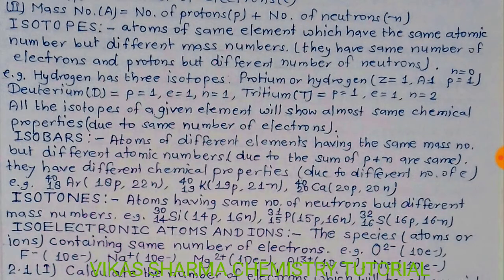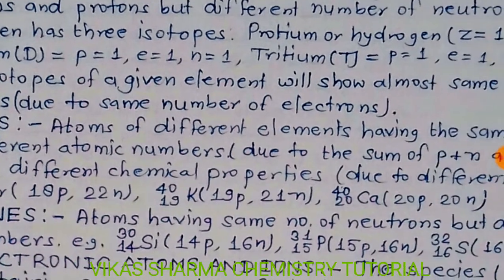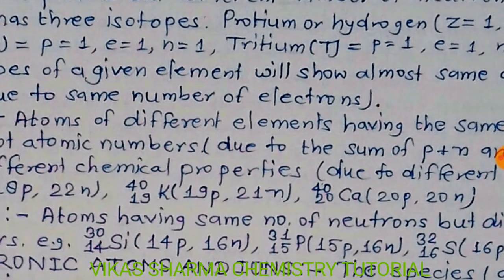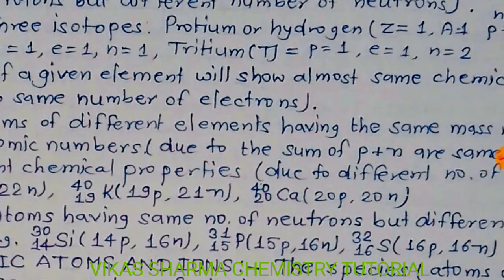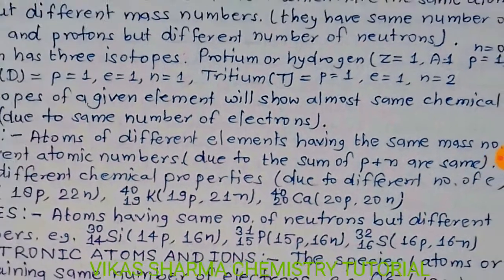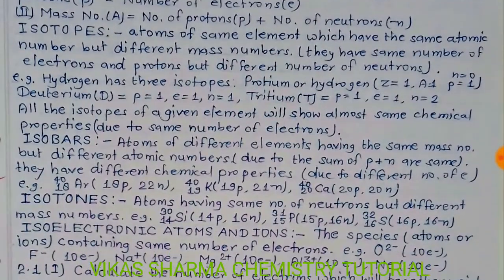Students, the second topic is isobars: atoms of different elements having the same mass number but different atomic number, because the sum of protons plus neutrons is the same. So they have different chemical properties due to different numbers of electrons. For example, argon: mass number 40, 18 protons, 22 neutrons. Potassium: 19 protons and 21 neutrons, but the mass number is the same, 40. Calcium: 20 protons, 20 neutrons, but the mass number is the same. So those substances which have the same mass number but different atomic number are known as isobars.